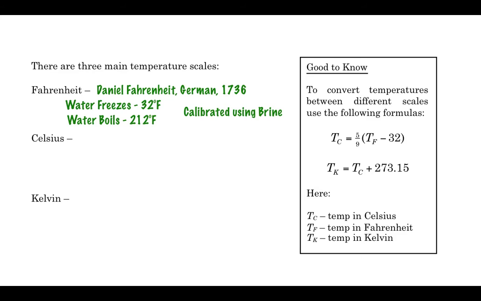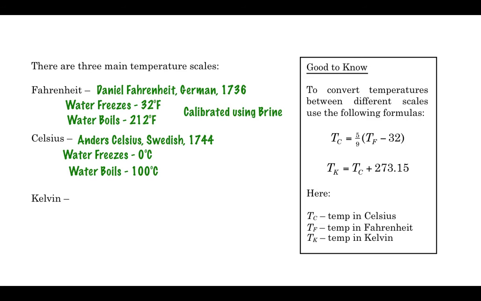But Celsius is probably the one that Canadians and, of course, most of the world are most comfortable with. Named for Anders Celsius. He was Swedish. And you'll notice 1744, so not that much later, but for a long, long time, the Fahrenheit scale was more popular. And now, of course, in the last probably 100 years, the Celsius scale has become more common in most countries. It's usually the metric scale.